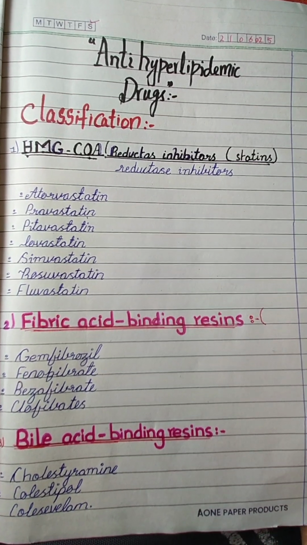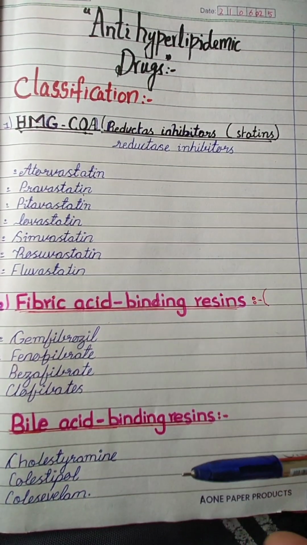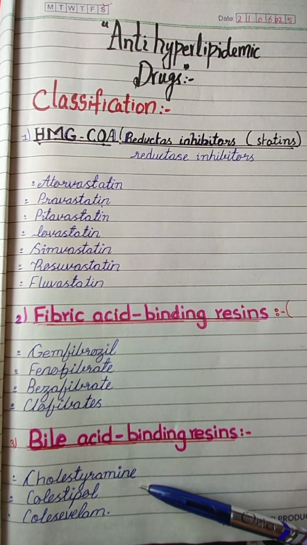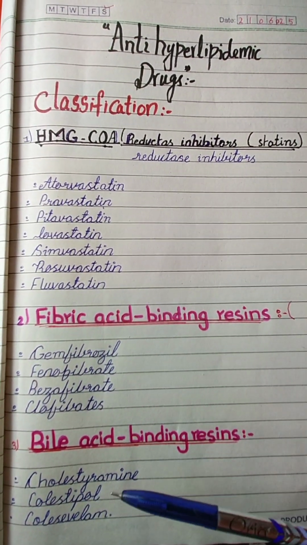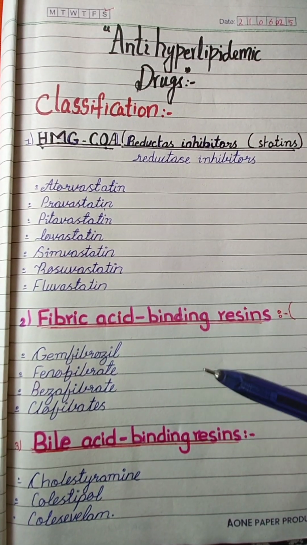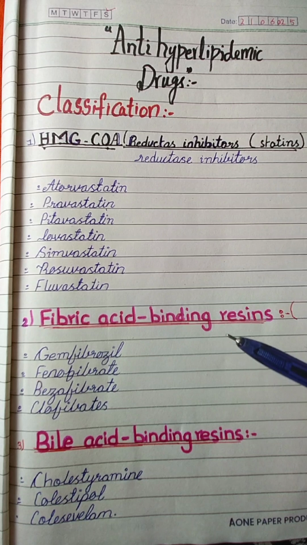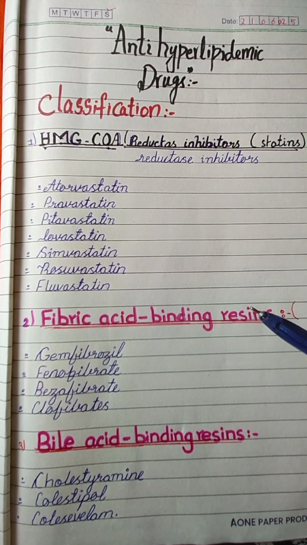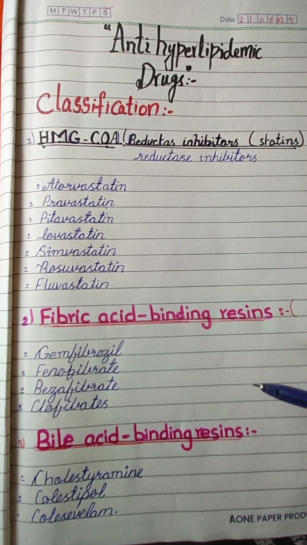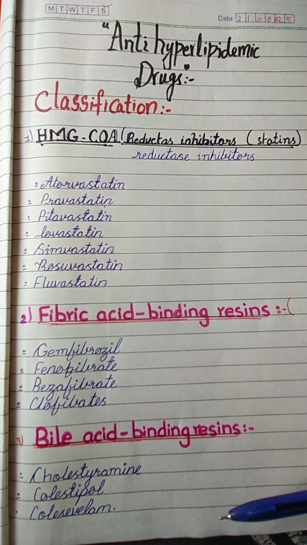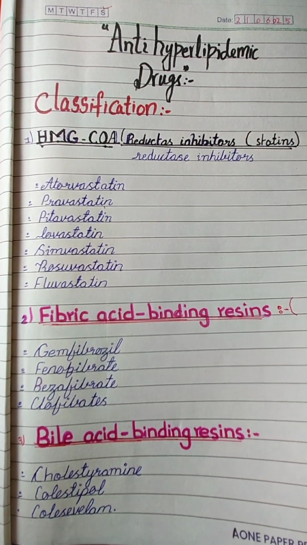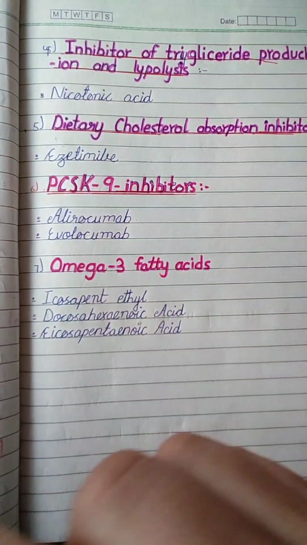Okay, let's move to the next class. That is bile acid binding resins. Bile acid binding resins include cholestyramine. You can make some mnemonics or rhyme it with some songs or anything else for your memorization and cramming. Bile acid binding resins are cholestyramine, colestipol, and colesevelam. What are they? Cholestyramine, colestipol, colesevelam.